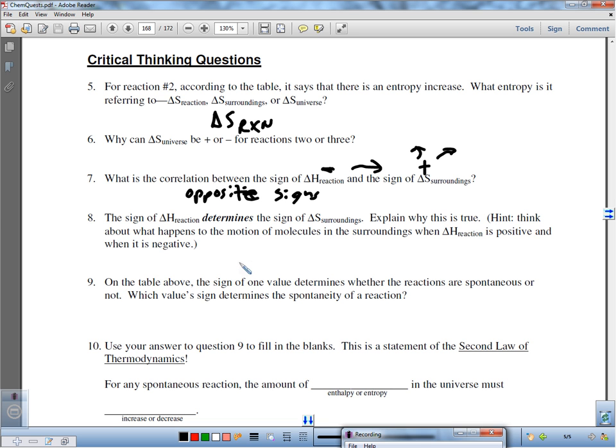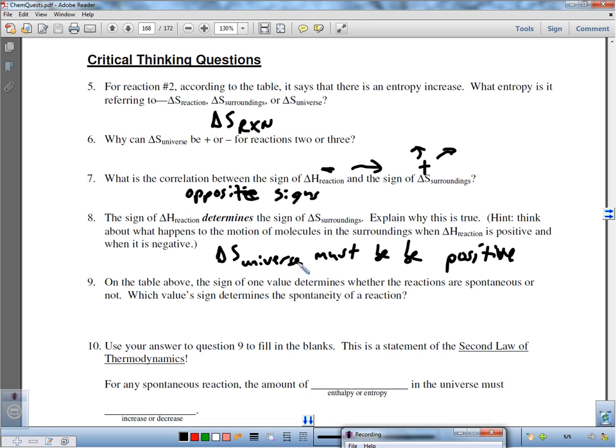Number 9, on the table, the sign of the one value determines whether the reactions are spontaneous or not. And for this to happen, delta S of the universe must be positive. So just because a reaction happens which will be more disordered doesn't make it for sure spontaneous.